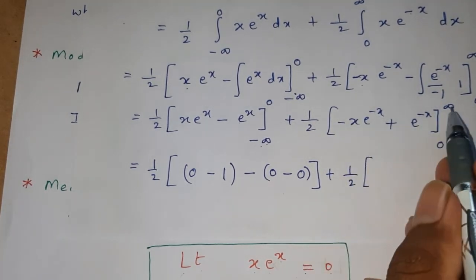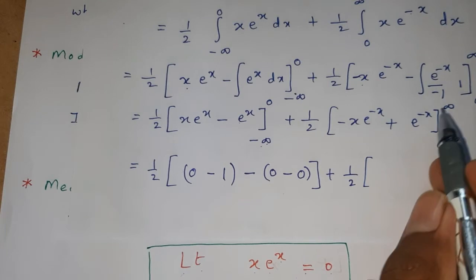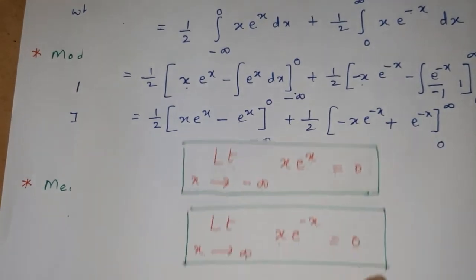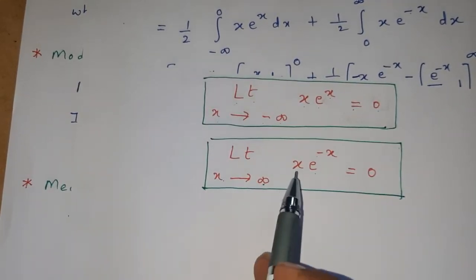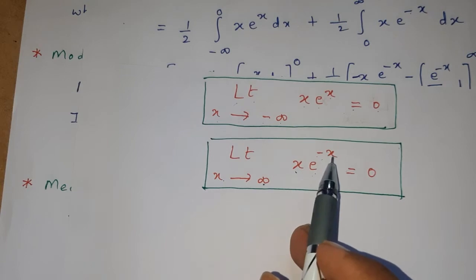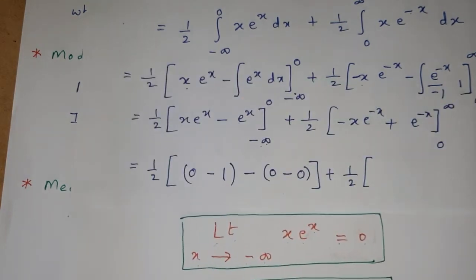For the second integral you have to apply infinity and 0. The upper limit is infinity. As x approaches infinity, x into e power of minus x will become 0.